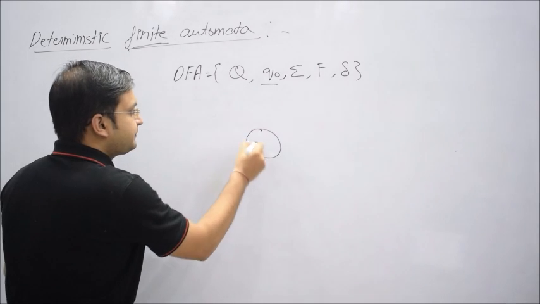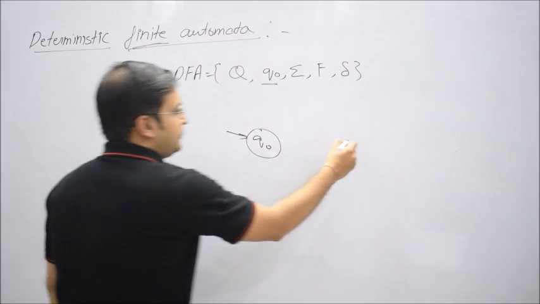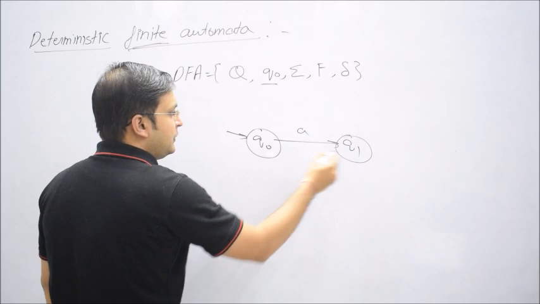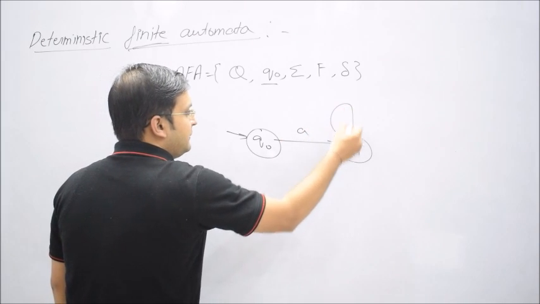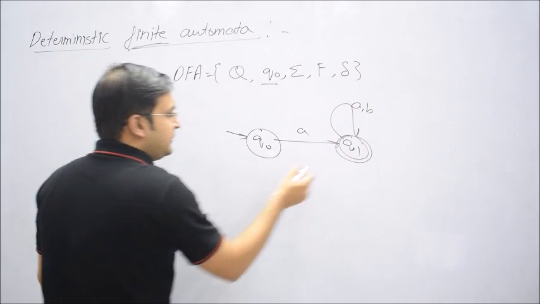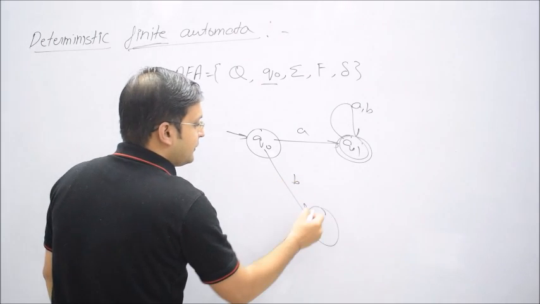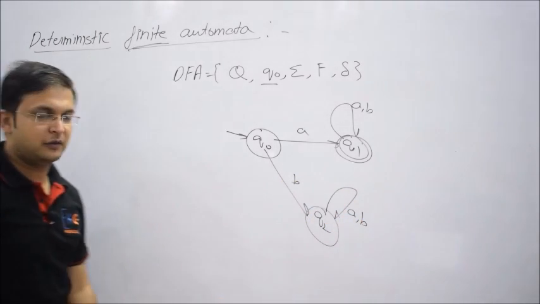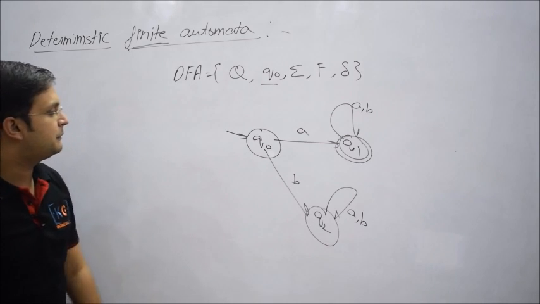Let me have an initial state Q naught, and on the initial state, suppose I have A, let me go to Q1, let me have a self loop, and let me make it a final state. On B, suppose I go to a state Q2, and let me again have a self loop of A comma B. Okay, now you understand this thing point by point.